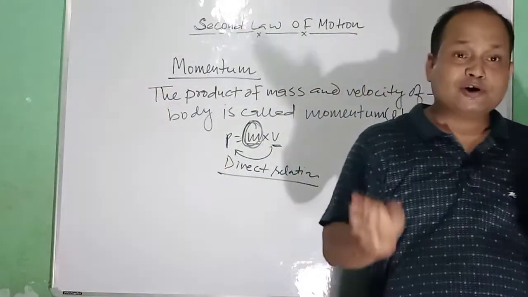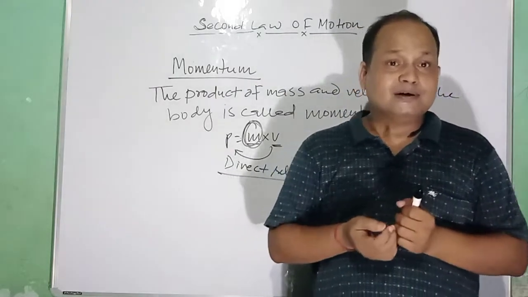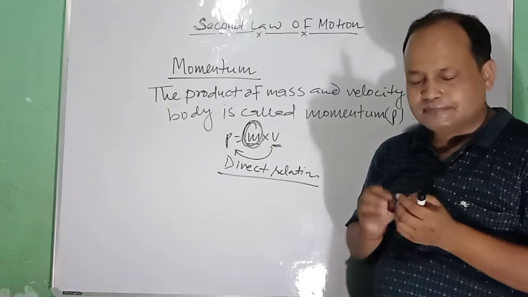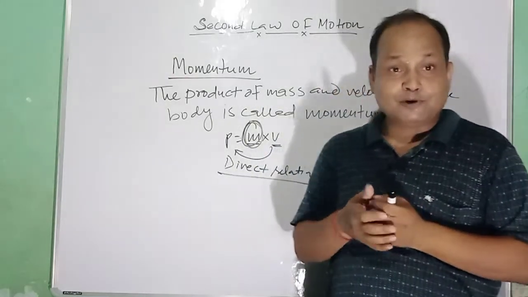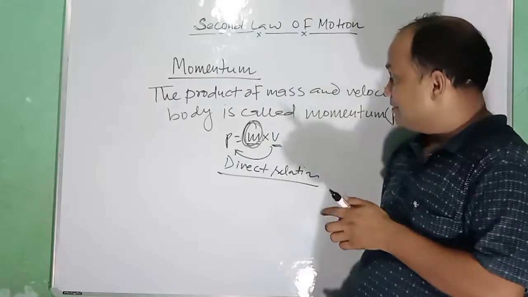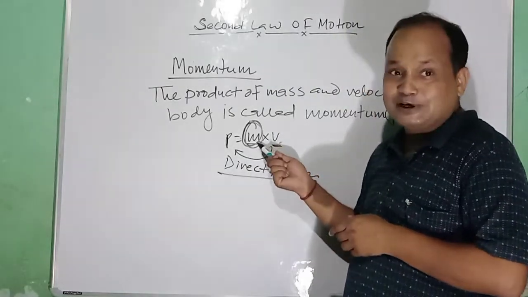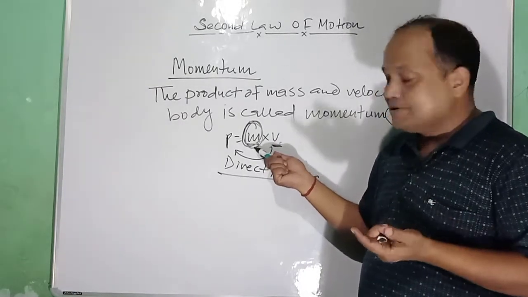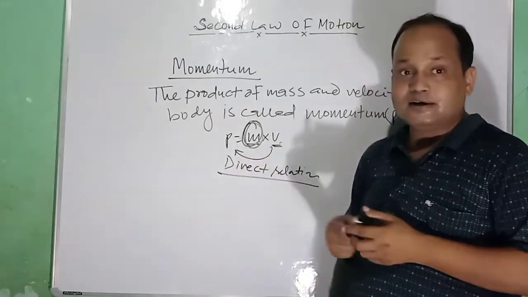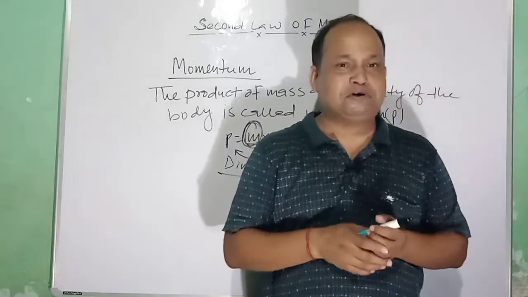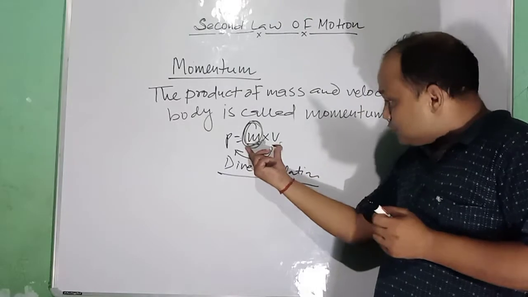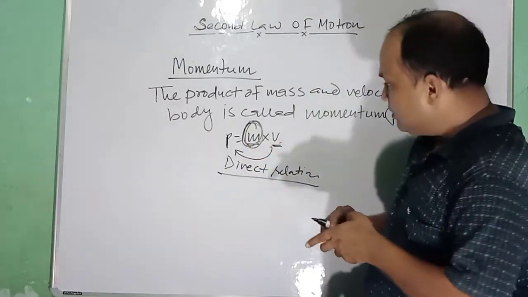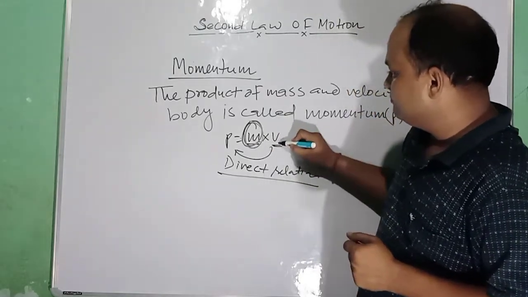When you got a pat by your mother at your back or at your face, it had a small impact, a very good impact. But when you got a slap, at that time the velocity got changed, the mass of the hand was the same, but the impact was different, and you had a good blow at your face. So this is momentum. The product of mass and velocity of a body is called momentum. Momentum depends on velocity.